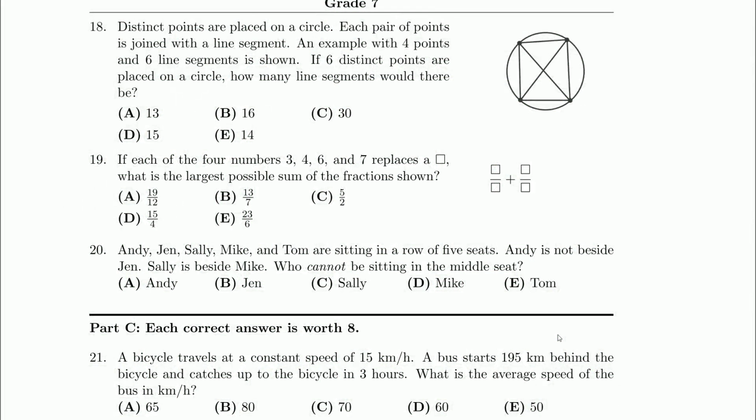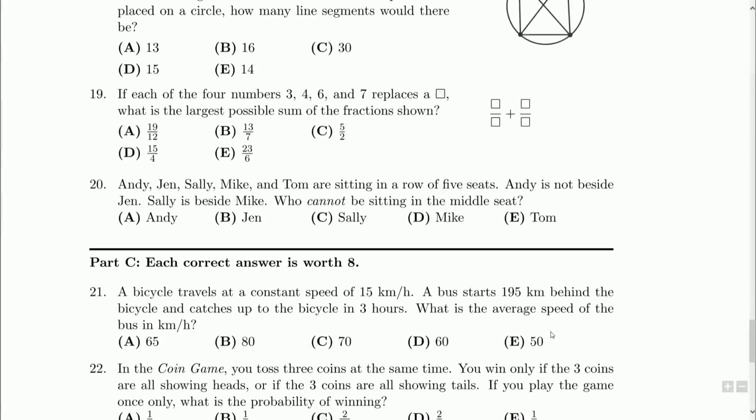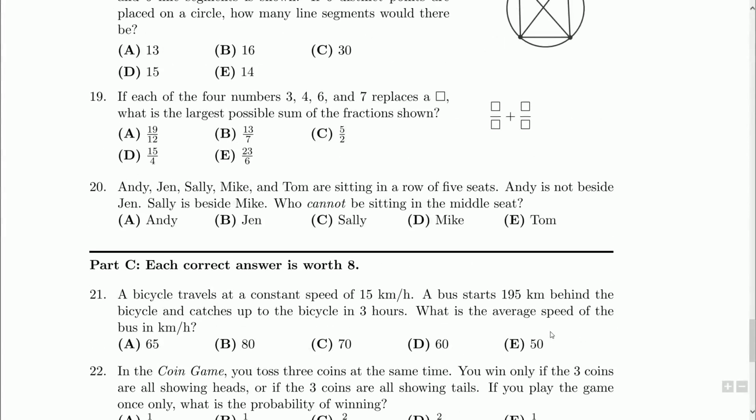Welcome back. We're looking at the last question in Part B, question 20, from our 2010 Grade 7 Gauss paper. Andy, Jen, Sally, Mike, and Tom are sitting in a row of 5 seats. Andy is not beside Jen. Sally is beside Mike. Who cannot be sitting in the middle seat? Okay.